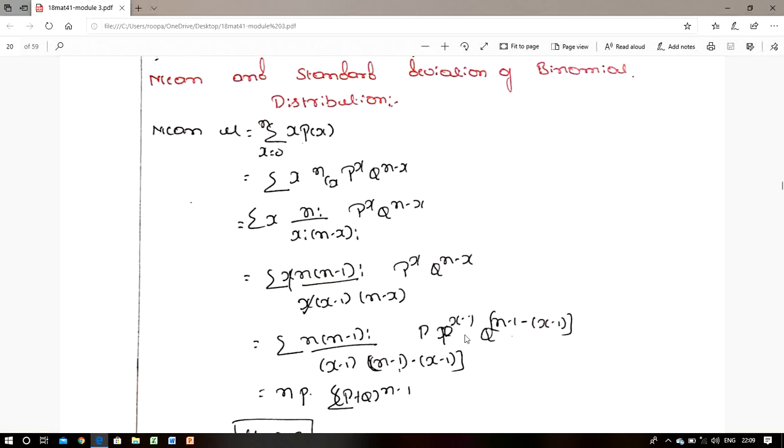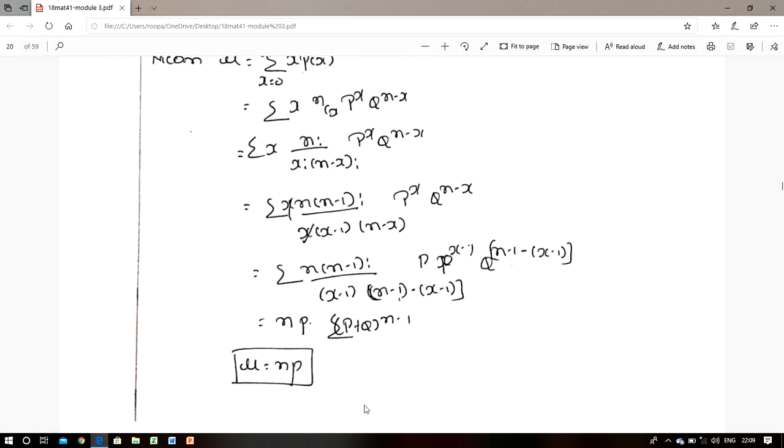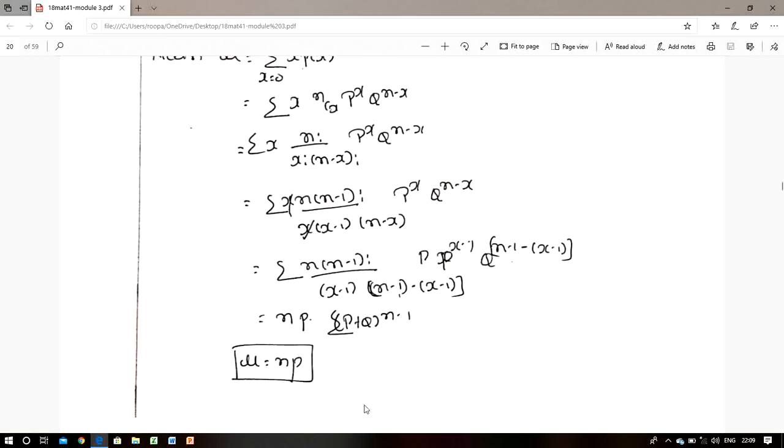We already know that the binomial distribution is a discrete probability distribution. It means this whole sum can be written as p plus q whole to the power of n minus 1. But p is the probability of success and q is the probability of failure, and the sum of the probabilities of success and failure is equal to 1. So p plus q is equal to 1, and 1 to the power of n minus 1 is also 1. So we get mu is equal to np.